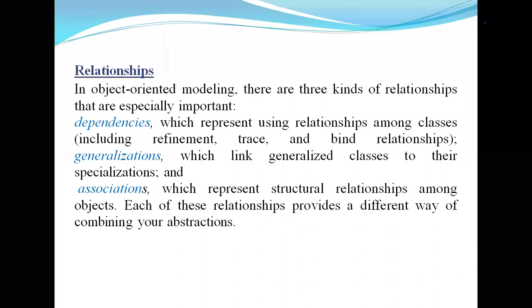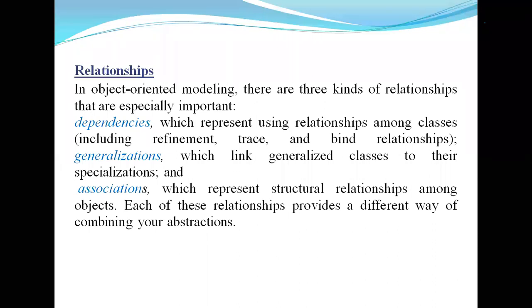Similarly, username is one class and password is another class. Every username is associated with some password, so without a password you cannot have a username. This is represented by an association relationship.